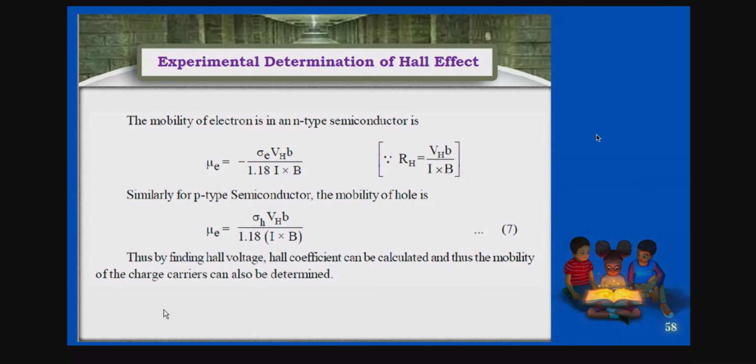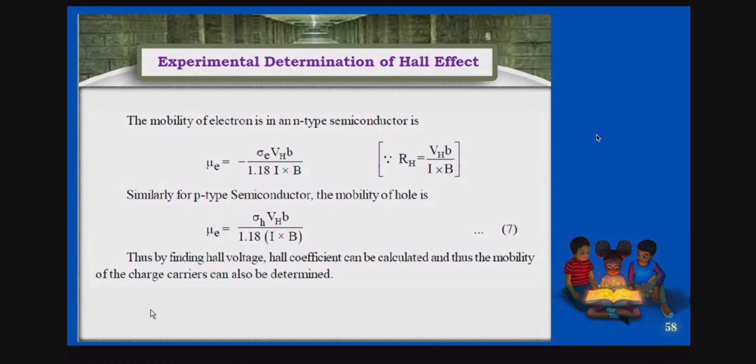So the aim of the Hall effect is, first, to distinguish between n-type and p-type semiconductors, and second, to calculate the mobility of charge carriers, that is for electrons and holes. For electrons, we consider the n-type semiconductor. For holes, we consider the p-type semiconductor.